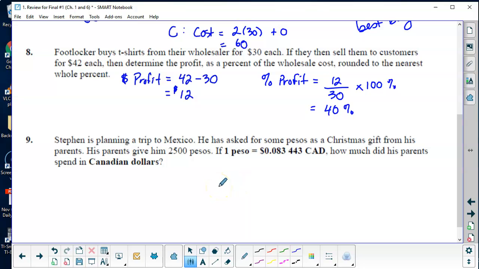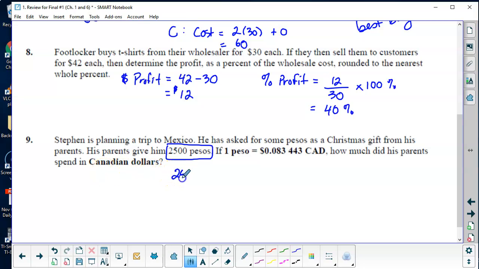Okay, next one. Stephen is planning a trip to Mexico. He has asked for some pesos as a Christmas gift from his parents. His parents gave him 2,500 pesos. If 1 peso is equal to this amount in Canadian, how much did his parents spend in Canadian dollars to buy those pesos? So you want to look at the conversion. So we know this is the number of pesos, and we want to figure out what it is.